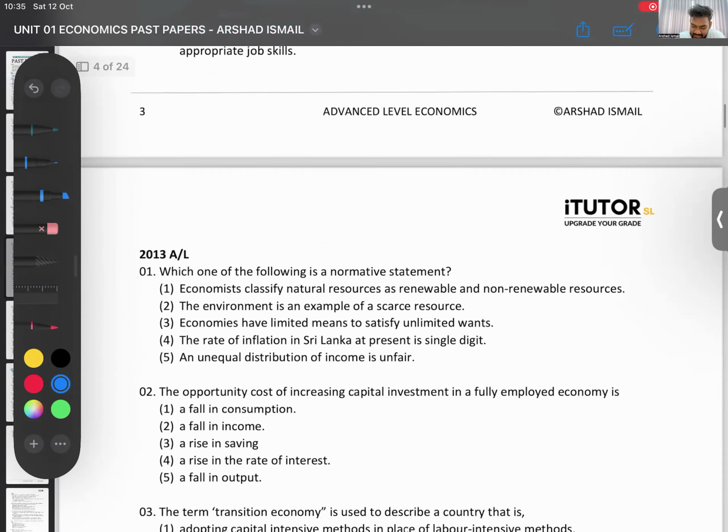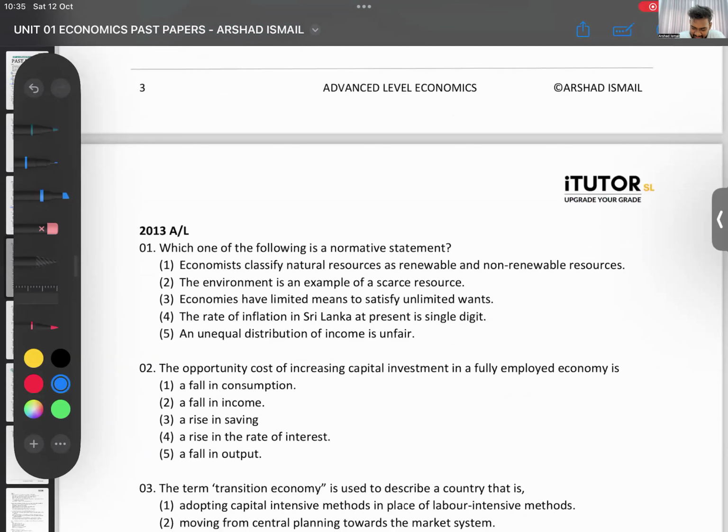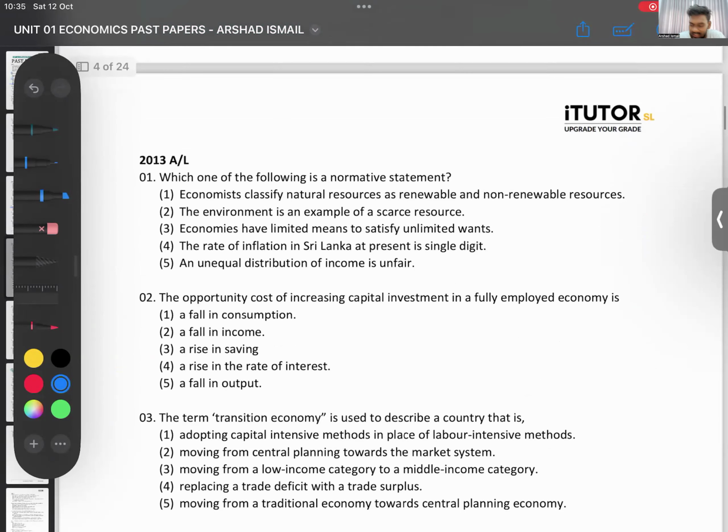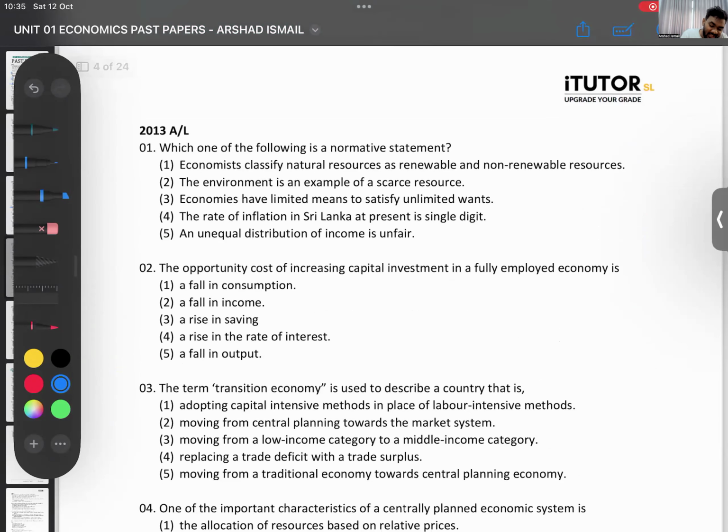Okay, what about this? Same thing. Never mind. Give me the 2013 question number 1. Which of the following statements is a normative statement? Economists classify natural resources as renewable and non-renewable. Environment is an example of scarce resources. Economies have limited means to satisfy unlimited wants. Rate of unemployment in Sri Lanka is a single digit. Unequal distribution of income is unfair. Almost the same thing, is it?